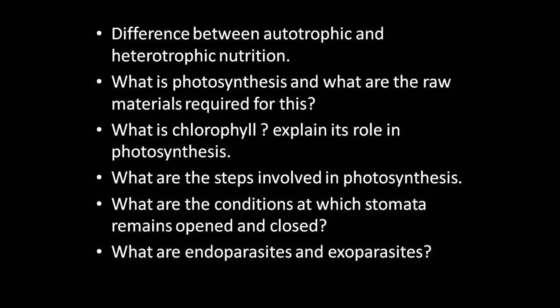Now at least you can talk about the autotrophic mode of nutrition: the examples, the process which is taking place, where it is taking place, and about photosynthesis also you know very well now. What is photosynthesis? We gave the definition in the beginning. And what are the raw materials required? We told that carbon dioxide and water are the raw materials. Now, what is chlorophyll, and explain its role in photosynthesis? Chlorophyll is a pigment present in the chloroplast. And talking about the role, it is for the absorption of sunlight for the process of photosynthesis to take place.